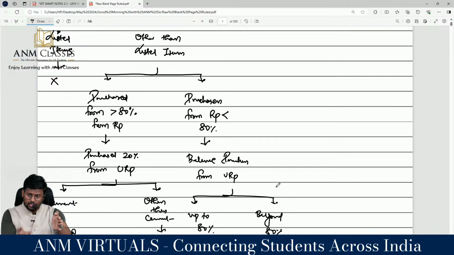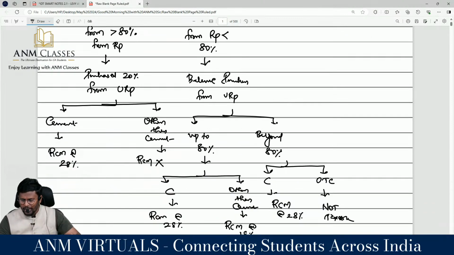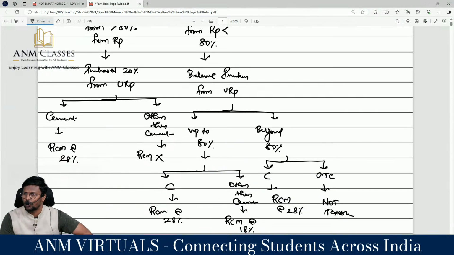Till 80%, for cement and for all other items also, RCM will be applicable. Correct? Are you really with me on what I am talking about? So up to 80%, the balance is purchase from an unregistered person. Clear? Up to 80%, the items have to be classified into how many categories? Two categories: cement and other than cement.